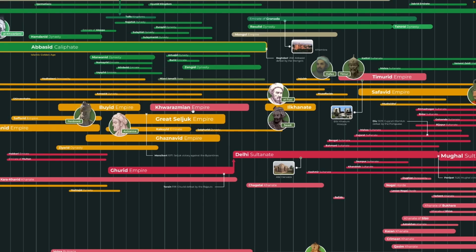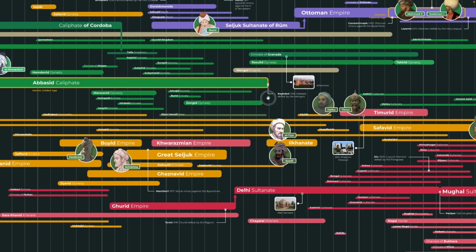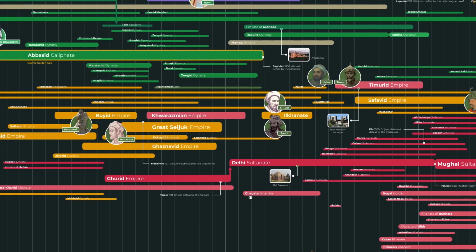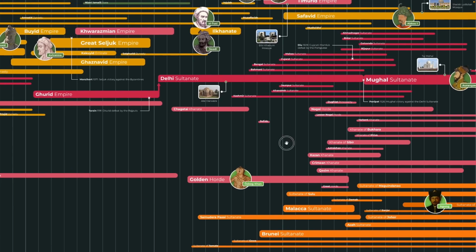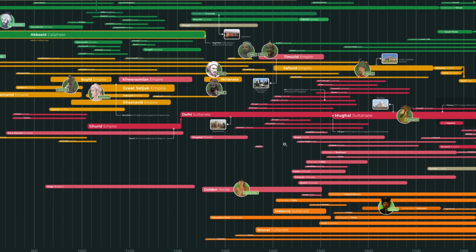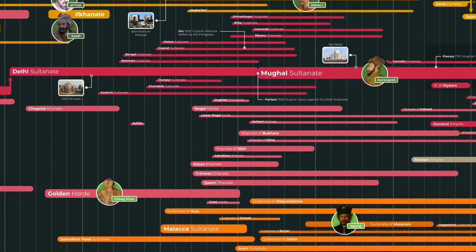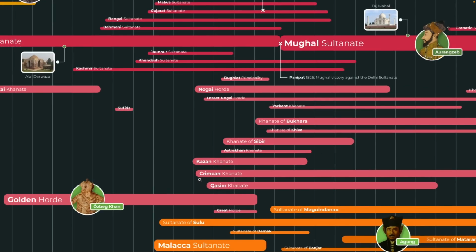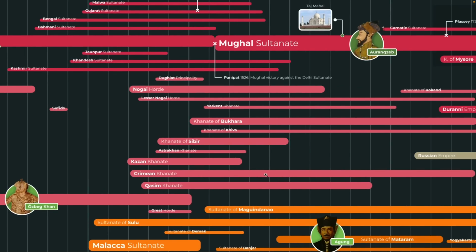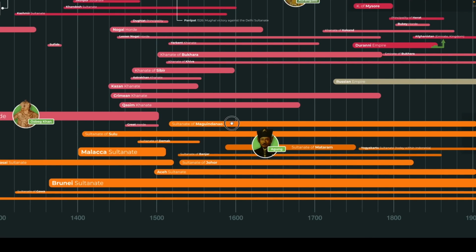Here we have the Mongols, and then we have the Ilkhanate breaking away from them, the Chagatai Khanate. We also have the Golden Horde here. The only one missing of the 4 successor states of the Mongols is, of course, the Yuan dynasty, because they never became Muslim. Despite that, there were a lot of Muslims there as well. So we have the Qasim Khanate, the Crimean Khanate, and the Kazan Khanate. I've talked a little bit about the Crimean Khanate in my video about the Tatars, so you can check that out.